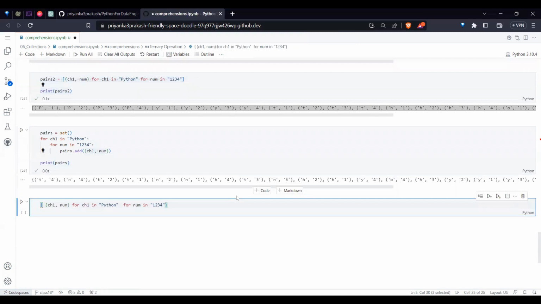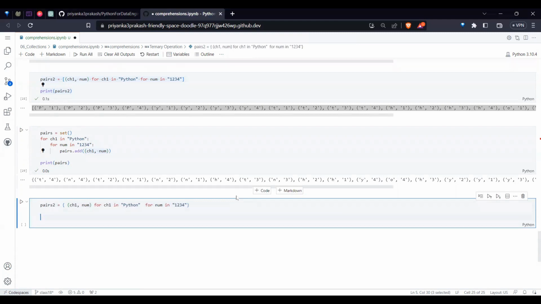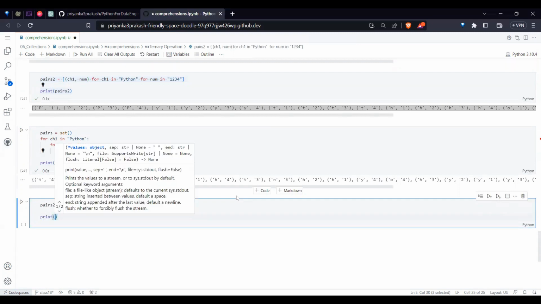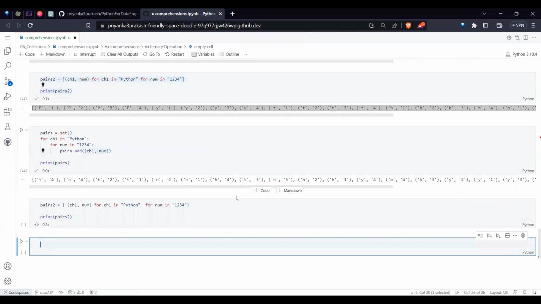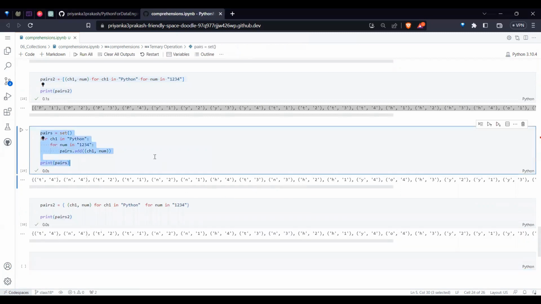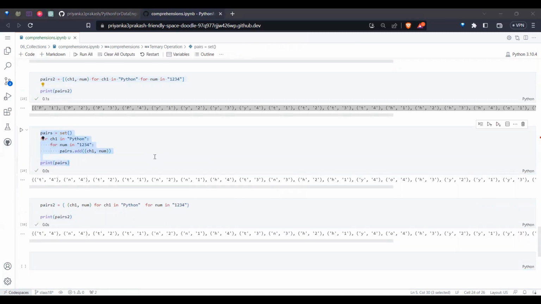If you store a list in a set here, it will not agree, because that's how it works, right? So if I take pairs2 and print pairs2, you can notice it. Whichever, even if you have multiple tuples, you can work like this.